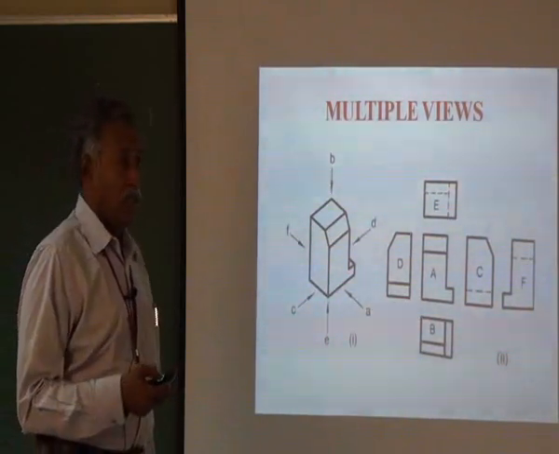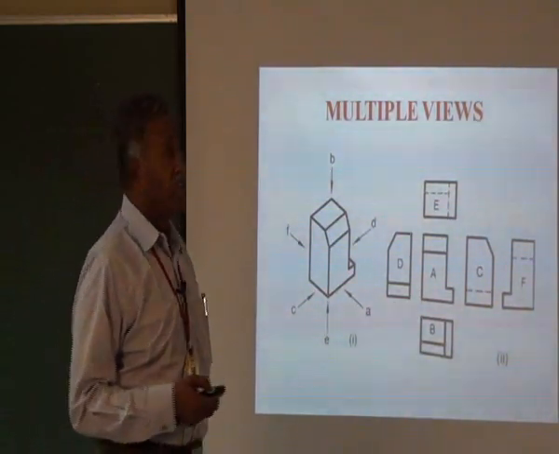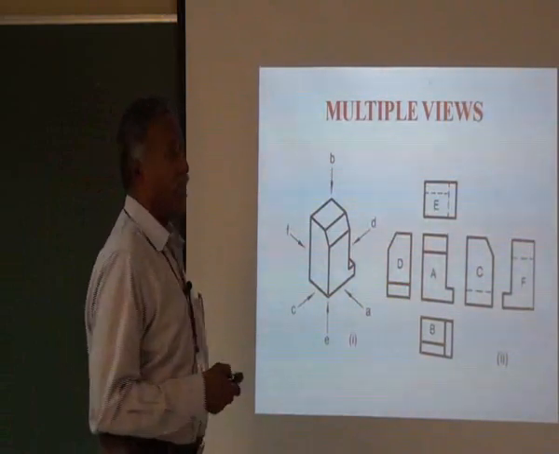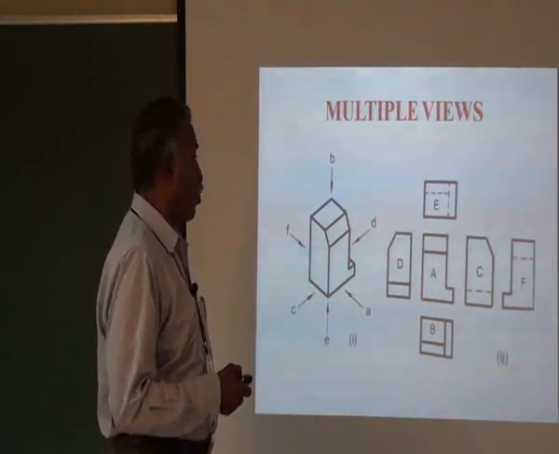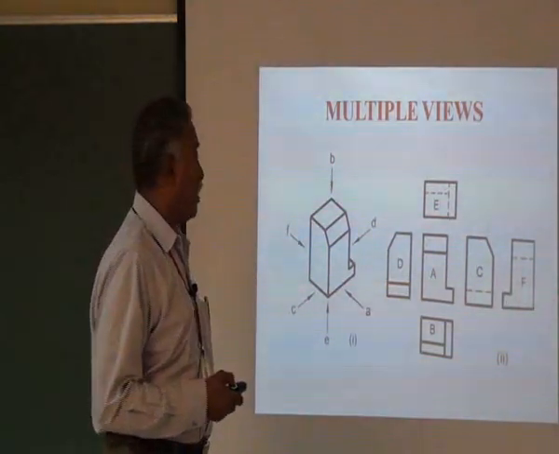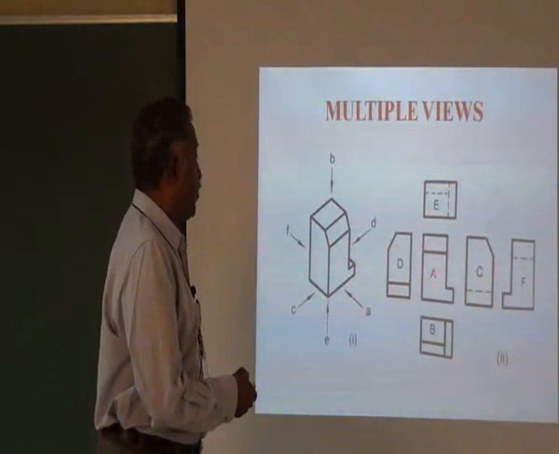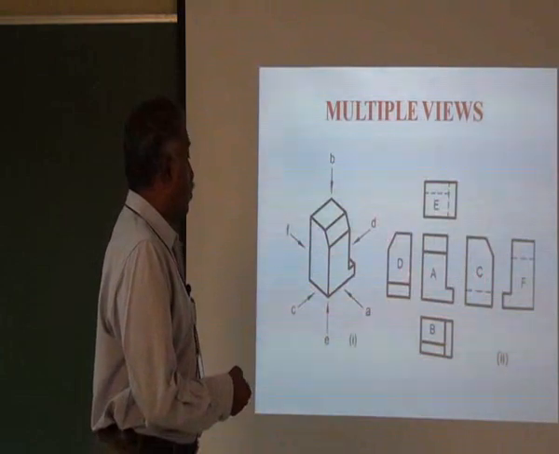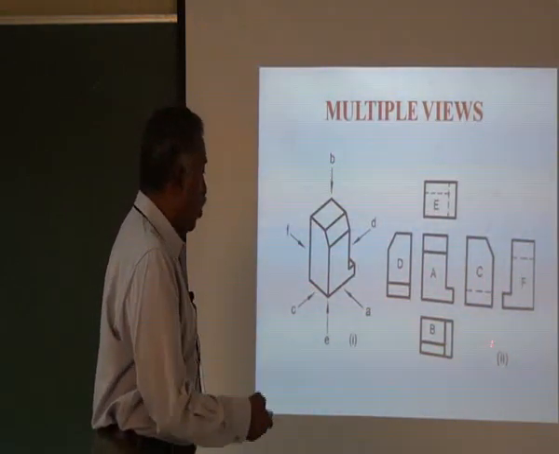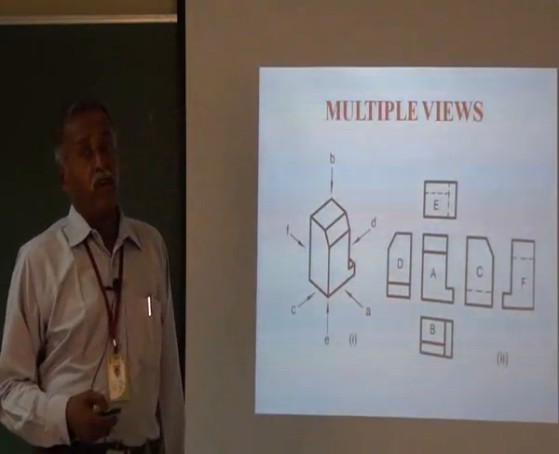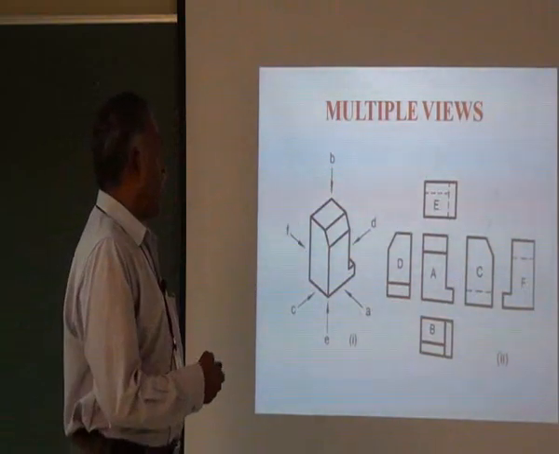But for getting all the necessary details, maximum 4 views, at least 3 views will be sufficient. That is the front view, top view, left hand side view, right hand side view. These 4 views will be giving all the details in total.